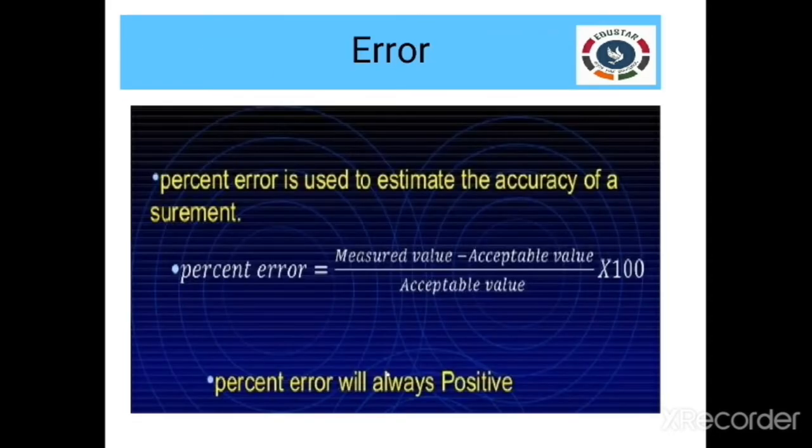Error. What is error? The difference between the actual value and the measured value is found by the percentage of error. How to find the percentage of error? Measured value, that is the value actually we got, minus the true value, divided by the true value, into 100 will give you the percentage of error. Remember, percentage of error should always be a positive value.